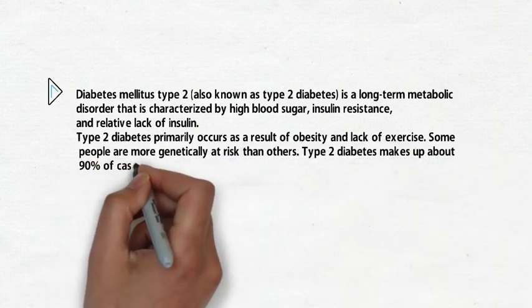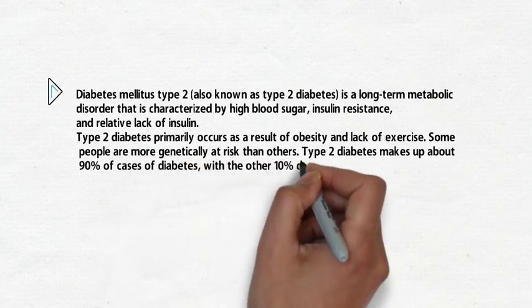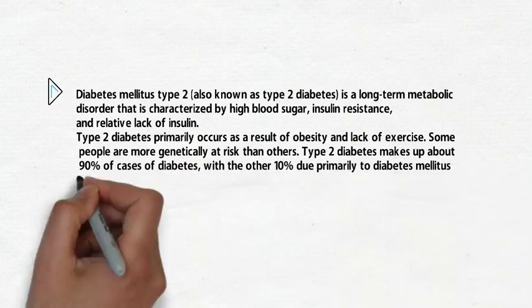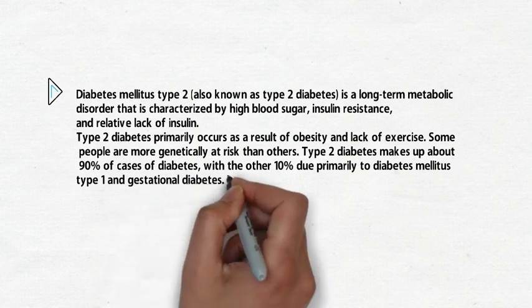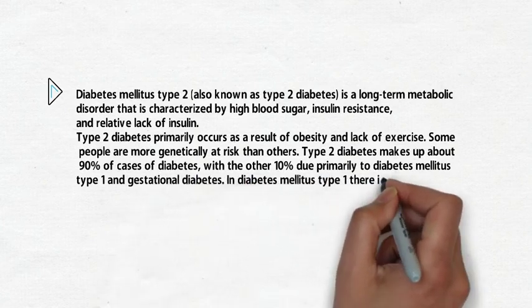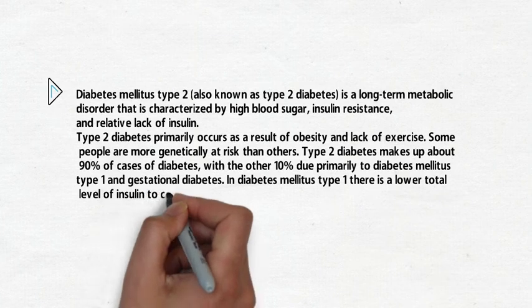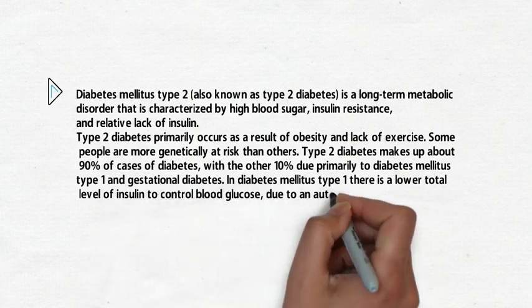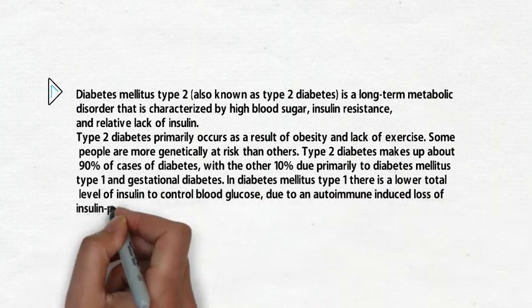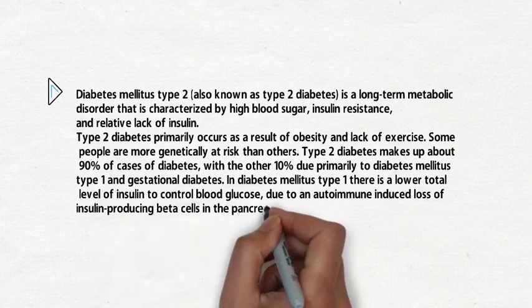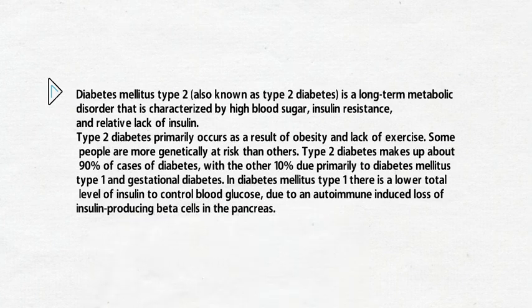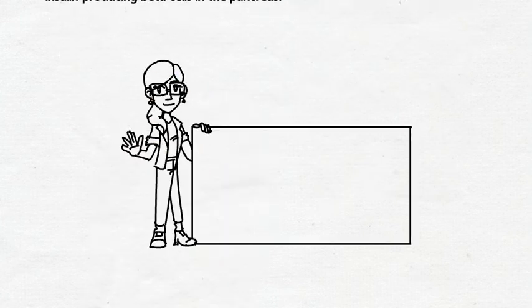Type 2 diabetes makes up about 90% of cases of diabetes, with the other 10% due primarily to diabetes mellitus type 1 and gestational diabetes. In diabetes mellitus type 1 there is a lower total level of insulin to control blood glucose, due to an autoimmune-induced loss of insulin-producing beta cells in the pancreas.